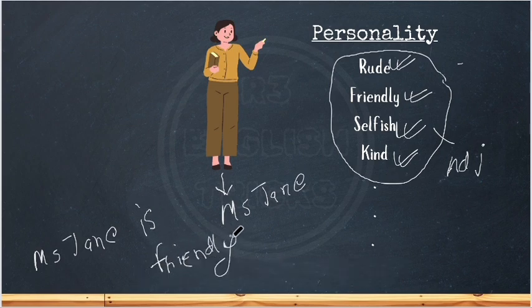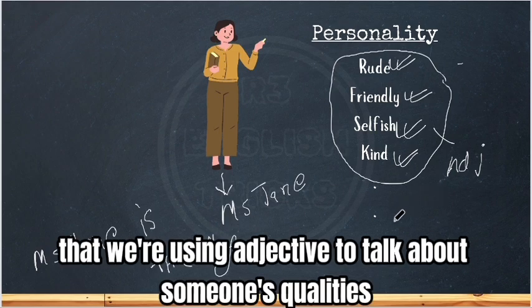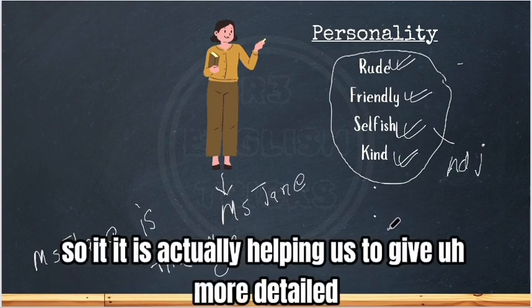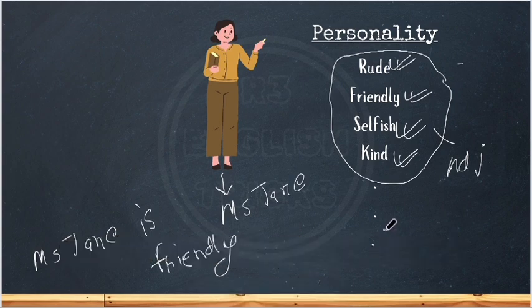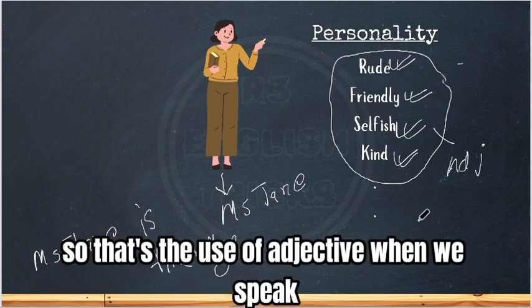So as you can see, we are using adjectives to talk about someone's qualities, someone's characteristics. It helps us give more detailed, more complete information about something or someone. So that's the use of adjectives when we speak.